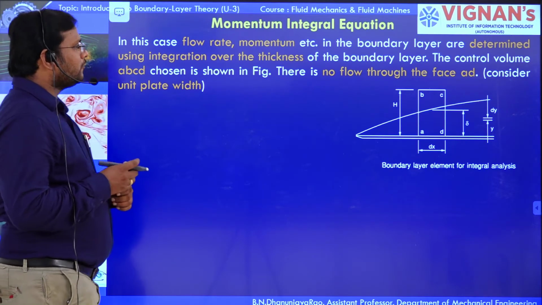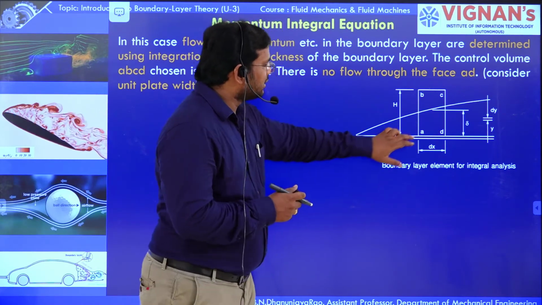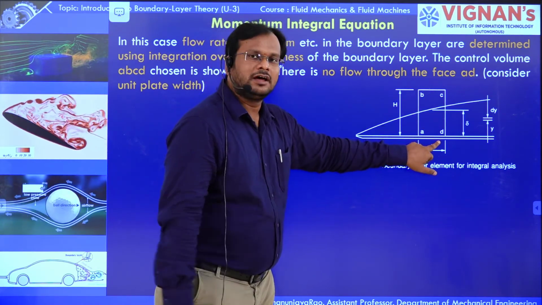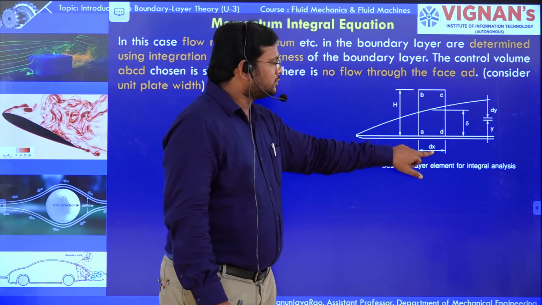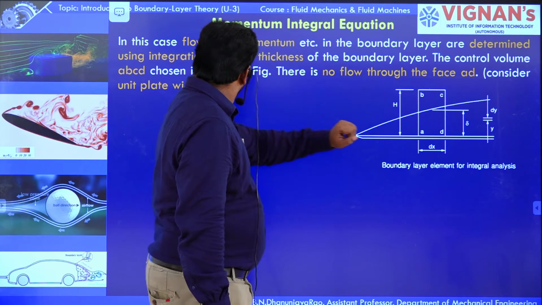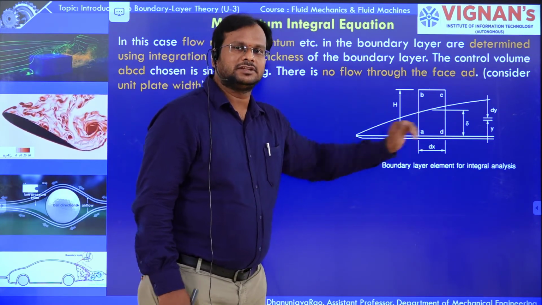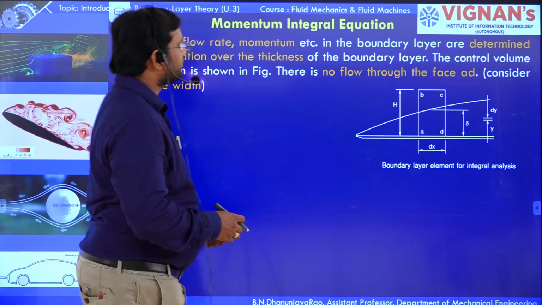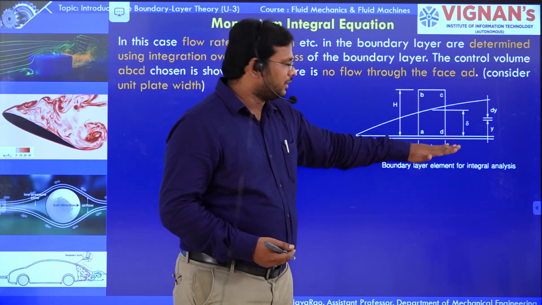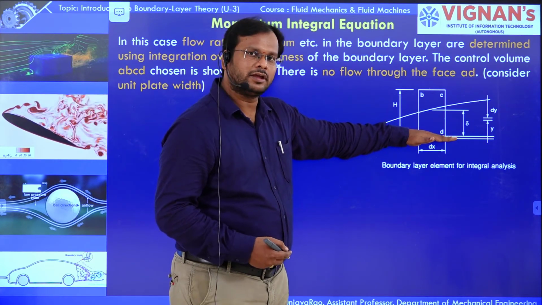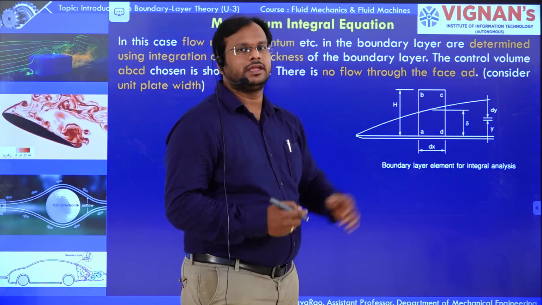The control volume ABCD is chosen. Here ABCD is the control volume. The width of the plate is unit. And there is no flow through AD, because there is a plate, so there is no flow in the direction of AD.